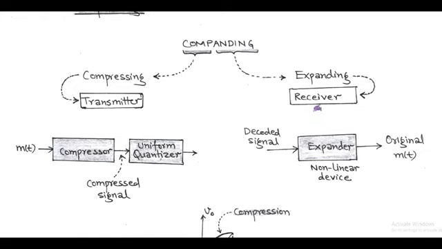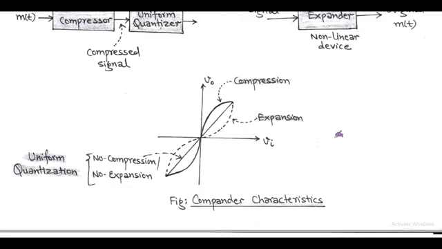Now at the receiver side, this transmitted signal gets decoded and then passed through an expander. The expander operates just inverse of the compressor and acts as a nonlinear device. So, after decoding and expanding, we recover the original modulating signal m(t). This companding process has a characteristic that is represented by output voltage versus input voltage.